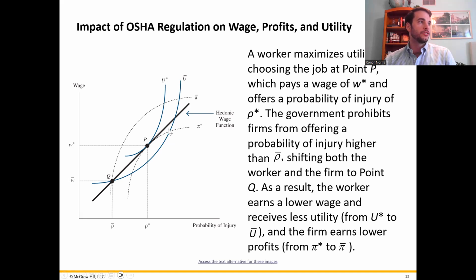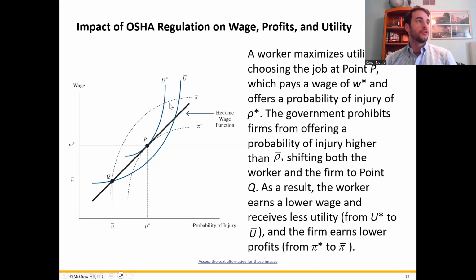So initially we're on this isoprofit curve at pi star. But to get to this point here, they end up being at this higher one at pi bar. That represents a lower profit level. Remember, the farther we get out, the higher we get up, the lower the profit is for the firm. So it's going to add cost to the firm to try to meet that standard. It's going to reduce their profit level.